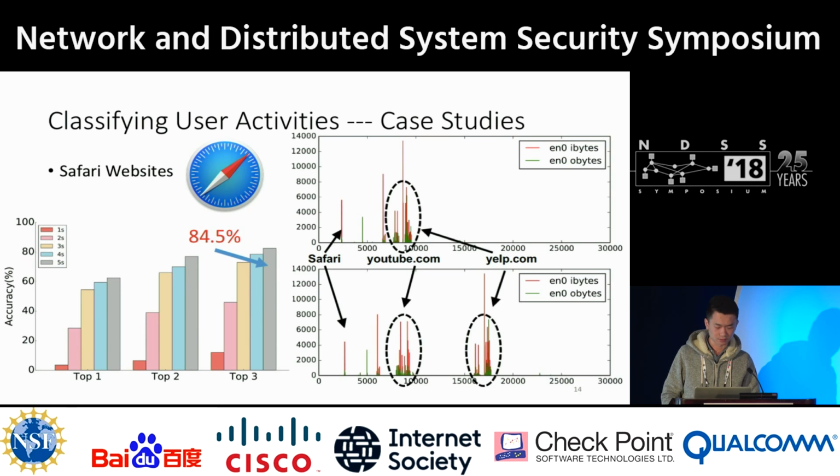The same method can also be applied to inferring the websites that the user is visiting via Safari. We can achieve about 85% top 3 accuracy for 5 seconds data. So besides these two cases, we also have another example about Apple Maps in our paper. If you are interested, please refer to our paper.